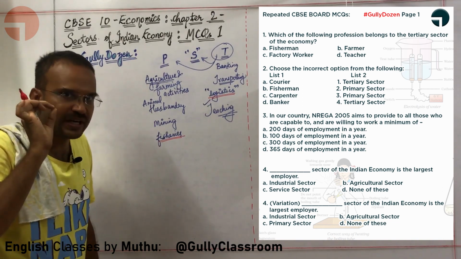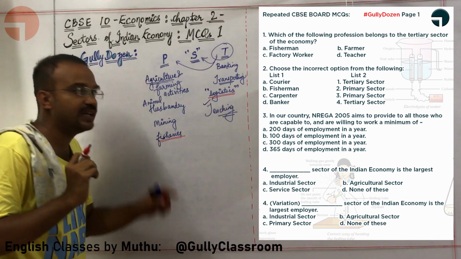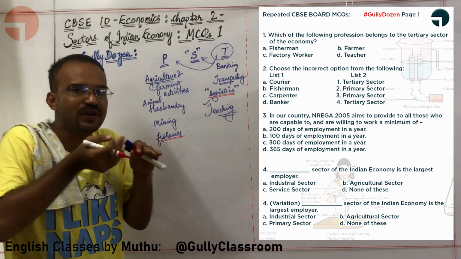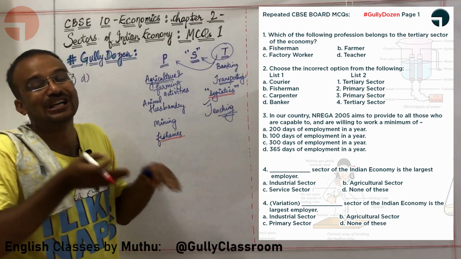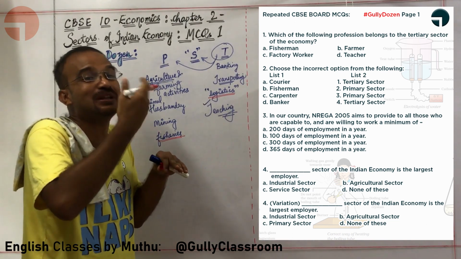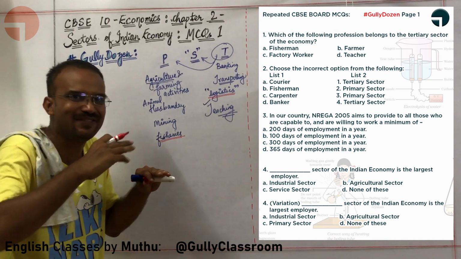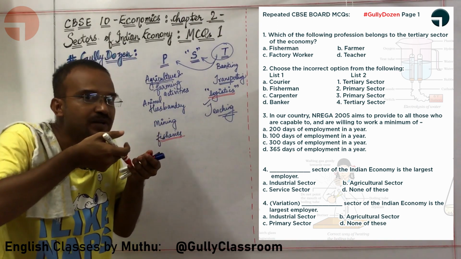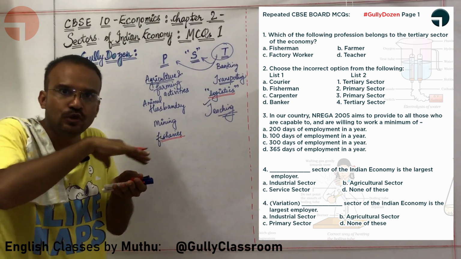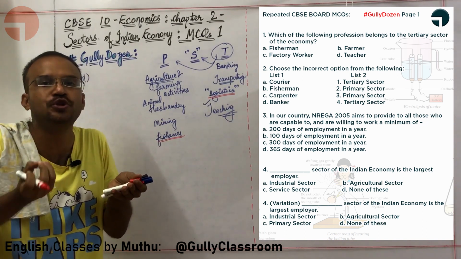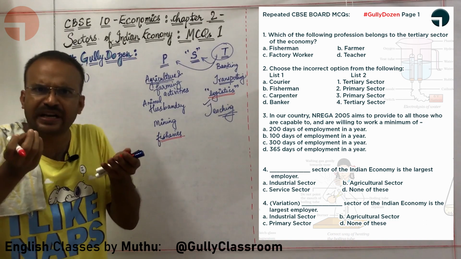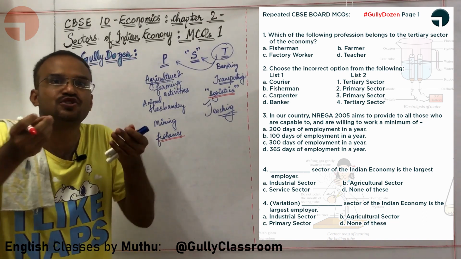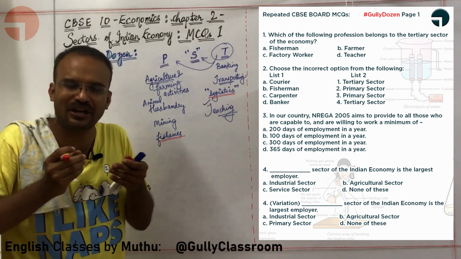No. Think wisely. Listen carefully. Carpenter is taking the wood that is given to him by the woodcutter. So woodcutter here will belong to the primary sector. The carpenter buys wood from the woodcutter, and using this wood he is producing finished goods. And right now a lot of furniture is in fact manufactured in small scale industries. Am I right or wrong?